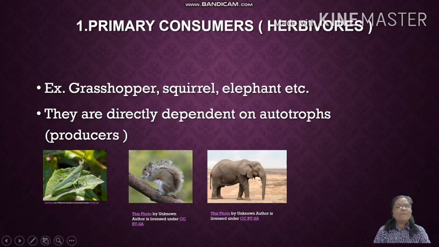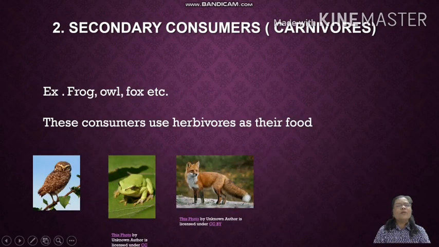Then, look at the diagram. Grasshopper, squirrel, elephant, they feed totally upon green plants, and that is why they are called primary consumers. For example, squirrel, elephant and grasshoppers. Students, next are the secondary consumers, which we call carnivores. Secondary consumers, the examples are owl, frog and fox. These consumers use the herbivores as their food.